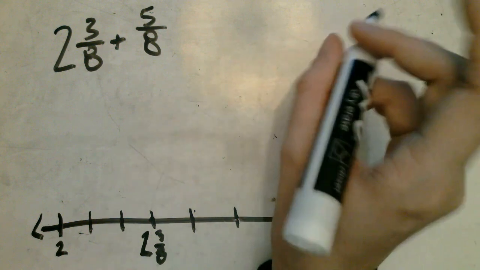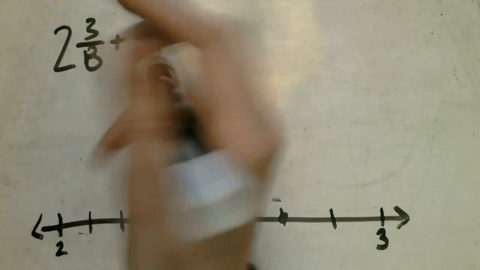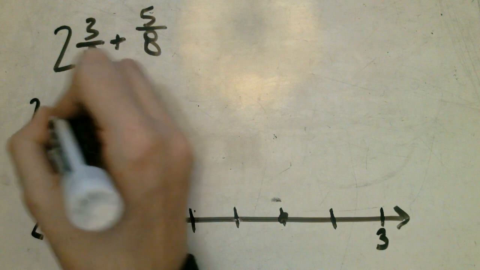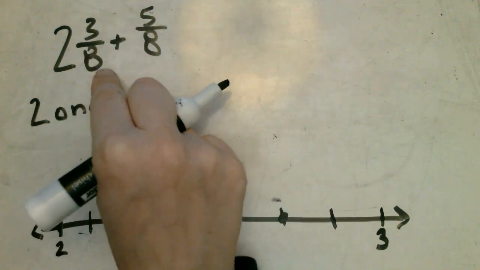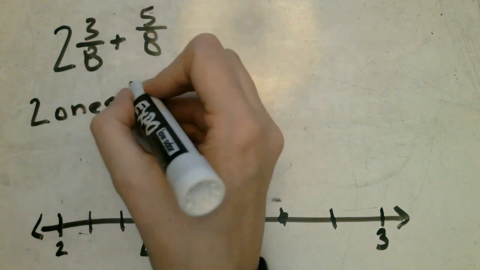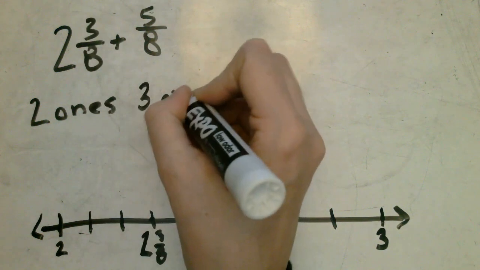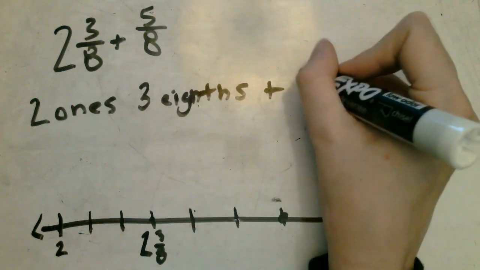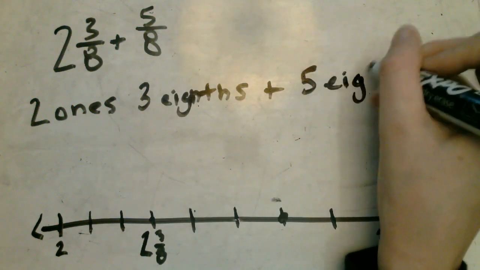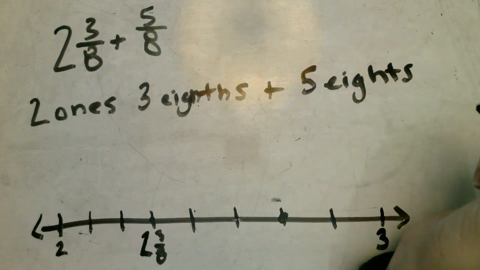If we were to look at this, we're still given the same amount of ones. We have 2 ones. If we looked at our fractions, we have 3/8 over here. And we're adding 5/8 on this side.